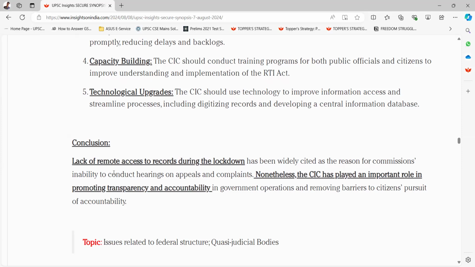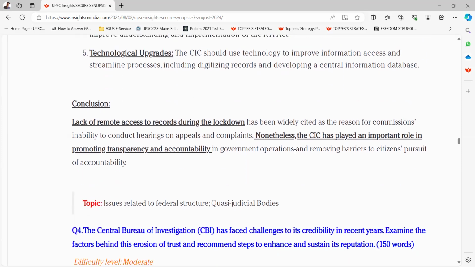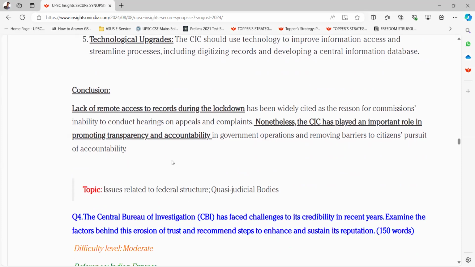Okay, conclusion. Lack of remote access to records during the lockdown has been widely cited as the reason for the Commission's inability to conduct hearings on appeals and complaints. Nonetheless, the CIC has played an important role in promoting transparency and accountability in government operations and removing barriers to citizens' pursuit of accountability.